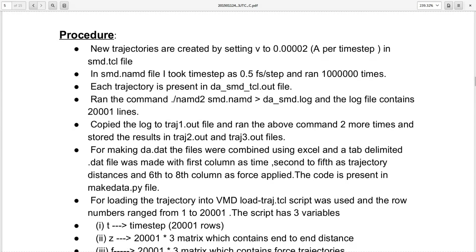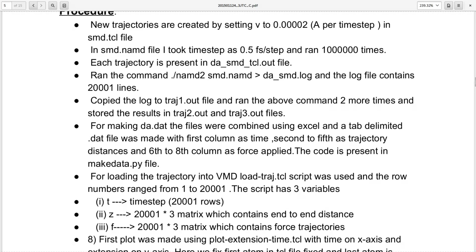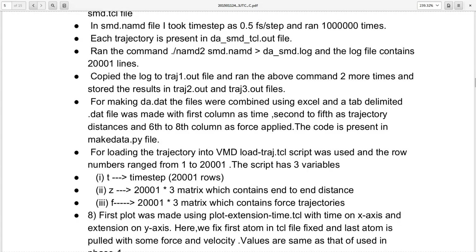Now, the procedure I followed: new trajectories are created by setting the velocity to 0.00002 angstroms per time step in the smd.tcl file. In the smd.namd file, I took the time step as 0.5 femtoseconds per step and ran 10 power 6 steps. Each trajectory is present in the d_smd_tcl.out file. I ran the command ./namd2 smd.namd and redirected the output to da_smd.log, and the log file contains 20,001 lines. Then I copied the log to the trajectory1.out file and ran the above command two more times, storing the results in the trajectory2.out and trajectory3.out files.